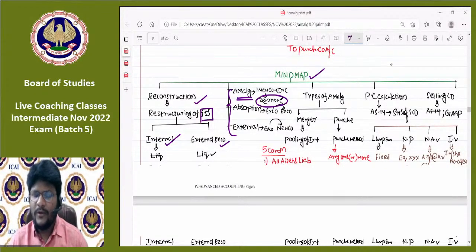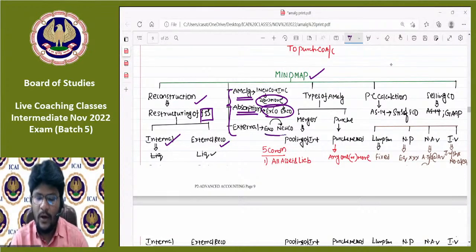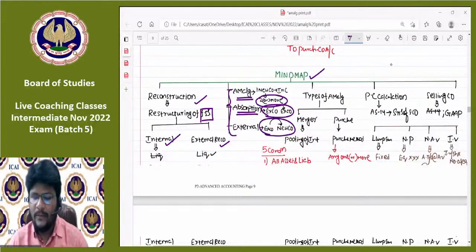In case of absorption, an existing company is ready to take over another existing company. There are two companies, A Limited and B Limited. Both are existing companies. Now B Limited decided to take over A Limited. Such a process is known as absorption. Coming to external reconstruction, a new company is incorporated to take over one existing company. For example, only one company is there, which is A Limited. Now B Limited is incorporated to take over A Limited. Such a process is known as external reconstruction.